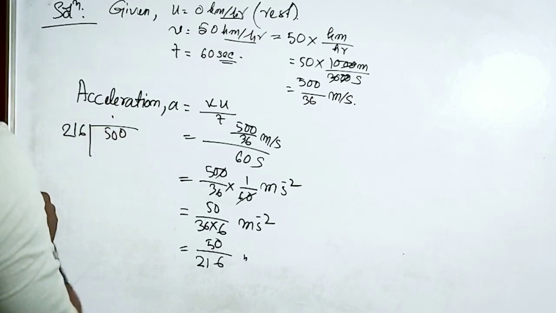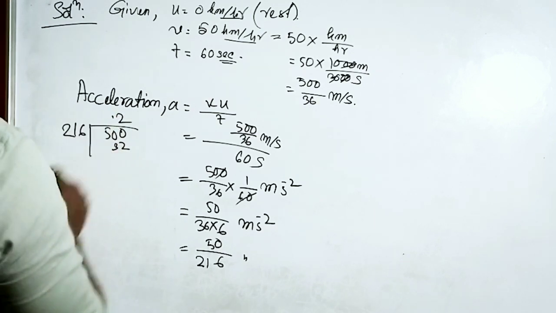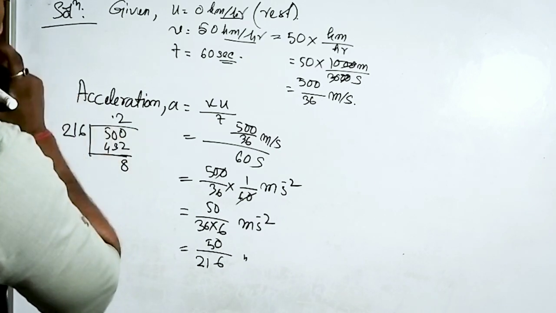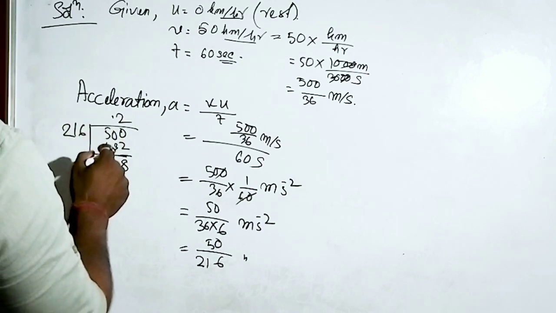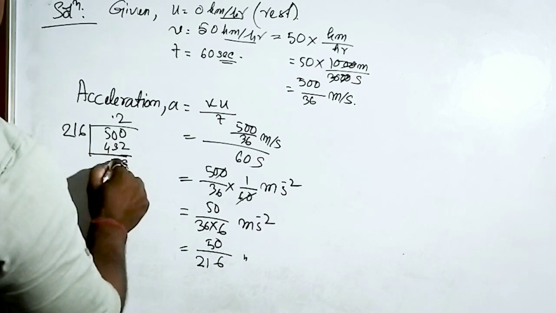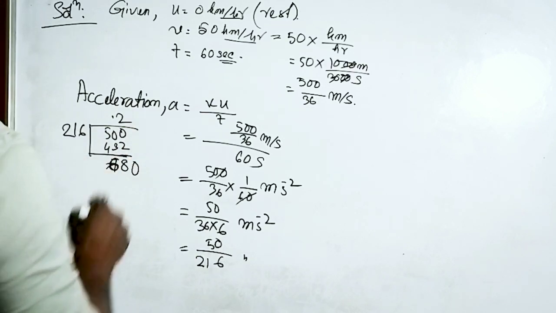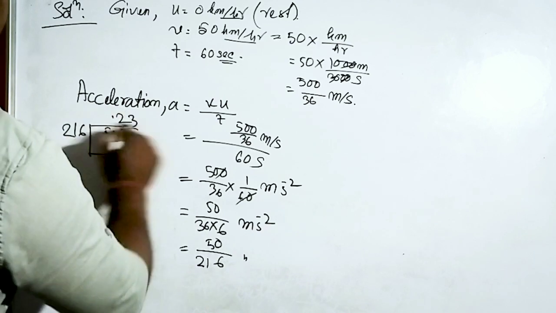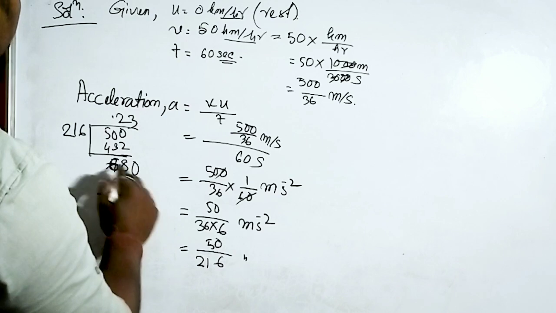So 2 times, 32, 4, 8, and there will be 9, again I have to put in 0. It is going to be 3 times, 48.